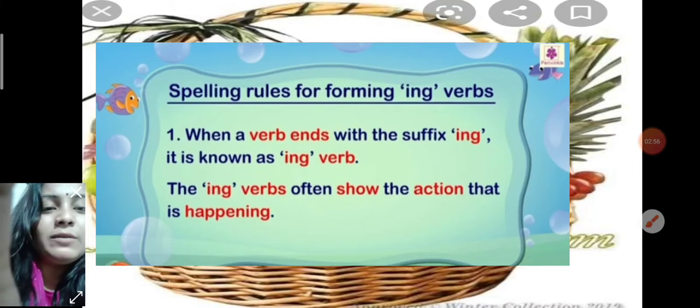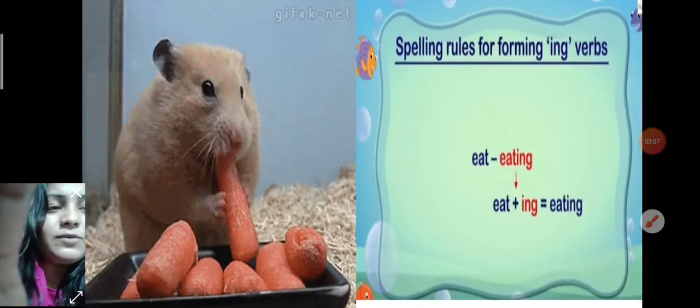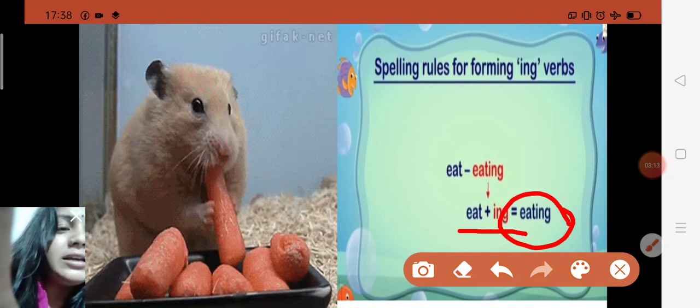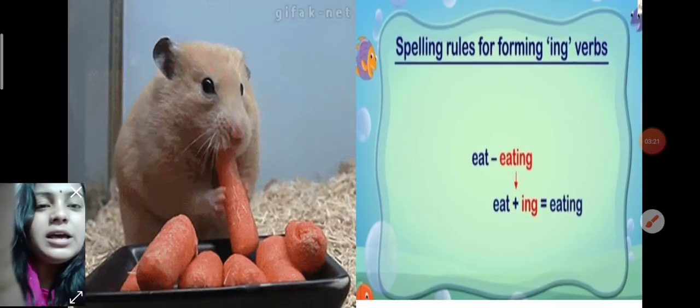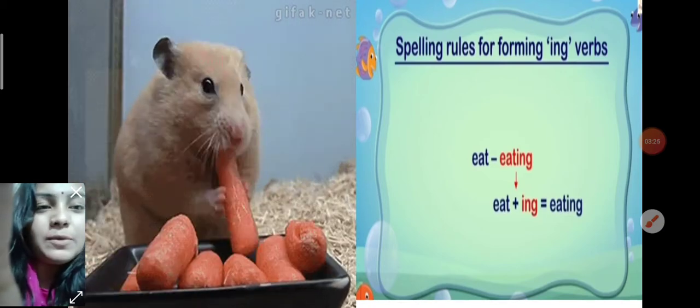Whenever you add ing to a verb, children, it shows the work is happening right now. Like you can see, eat is a verb. You have added ing. Eat plus ing makes eating. Whenever you add the ing, that work shows this work is happening right now. Like you can see, this rat is eating. So this work is happening right now.